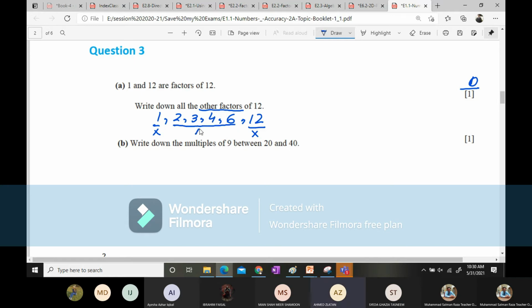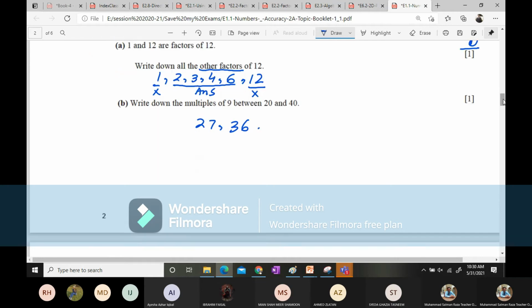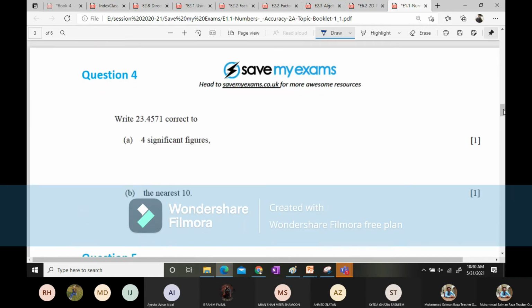27 and 36. 27 and 36 is the right answer. 27 and 36 are the right answers, and very good. Shabash. Now we are moving on to the next question, that is question number 4.